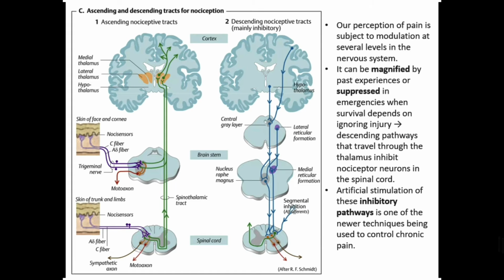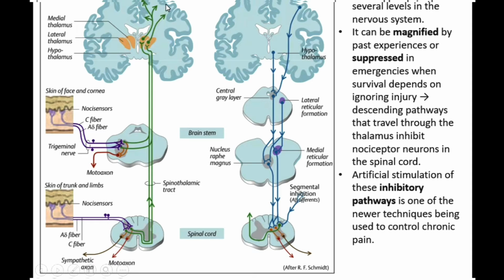Here, there are the ascending and also the descending tracks for nociception. I want to say how the pain goes up to the spinal cord, to the thalamus, and then to the cortex, and how the cortex is going to modulate this pain after and before receiving information. As you see, we have A delta fibers and C fibers. The nociceptor, for example, under the skin of trunk and limbs, or under the skin of face and cornea. The pain happens here.